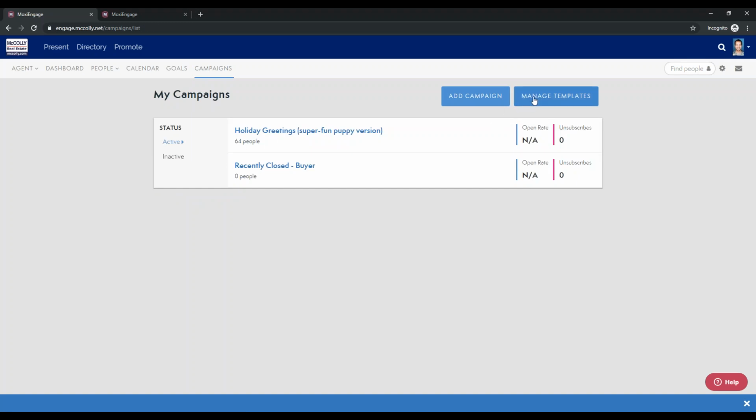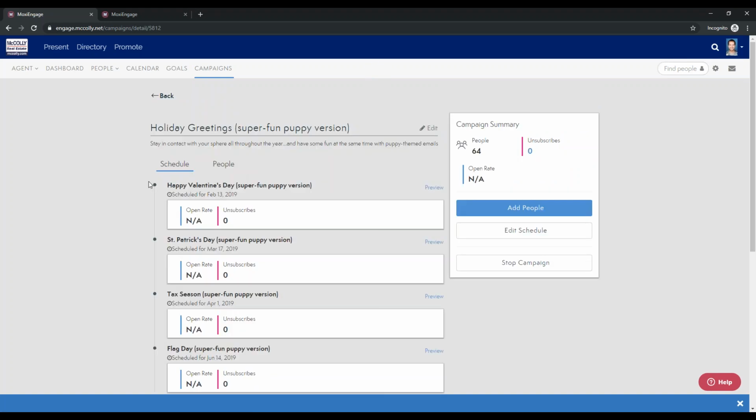My apologies. So manage templates, this is where you're going to be able to go in and edit the given emails from within a campaign. So you can see here that under holiday greetings, we have multiple different emails that will be going out. So we have the Valentine's Day email, we have the St. Patrick's Day email, the tax season email. So all of these are going to be individual templates within a campaign.